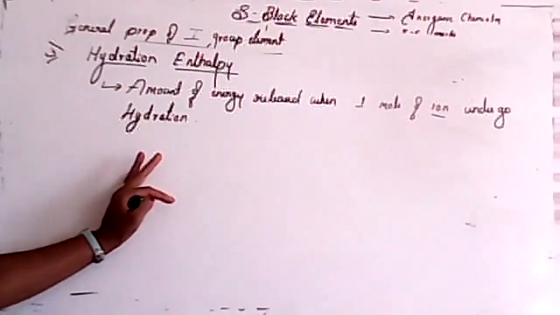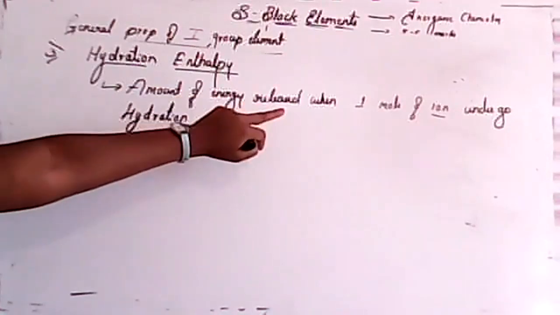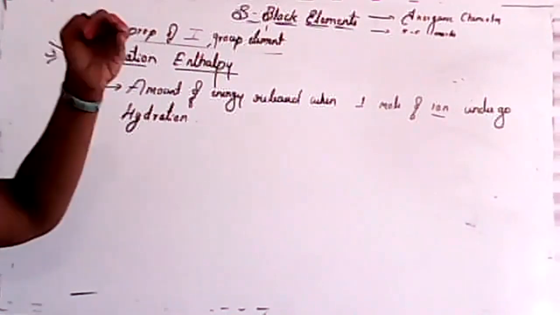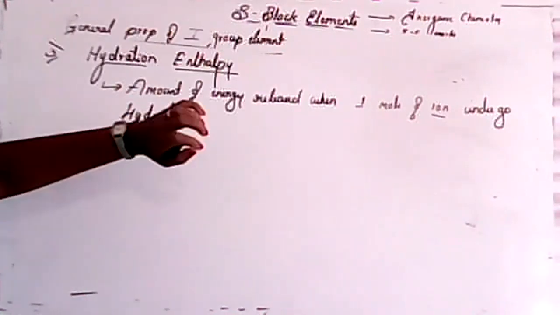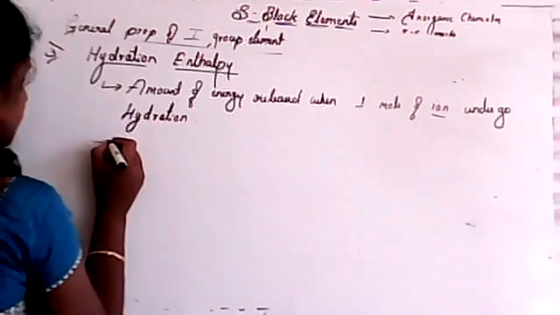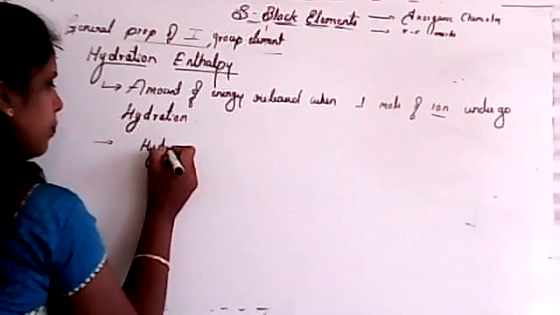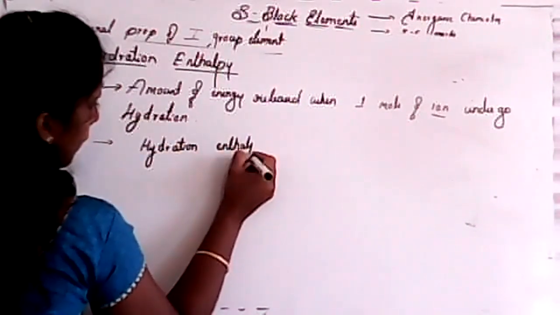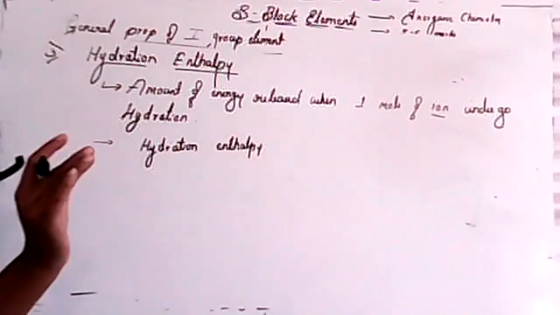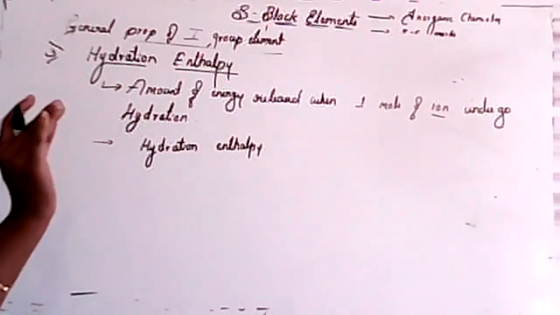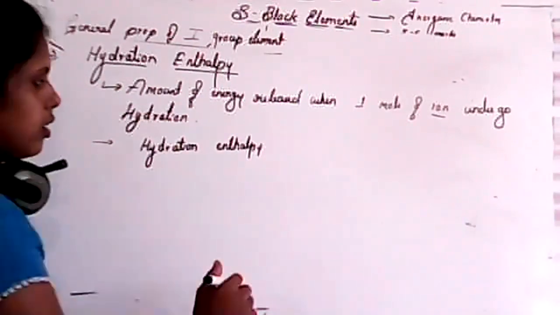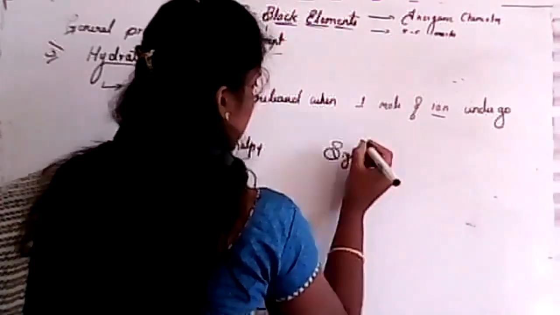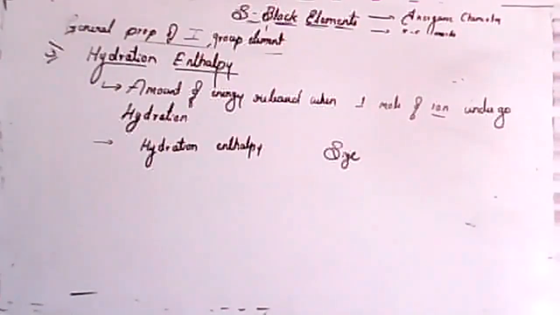Now listen. We already said, amount of energy released when 1 mole of ion undergoes hydration. So that means you have to add water, and it must gain water, isn't it? So now listen. Hydration enthalpy depends on ionic size. Clear?